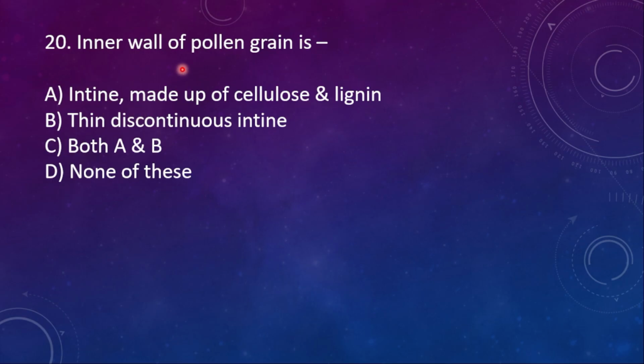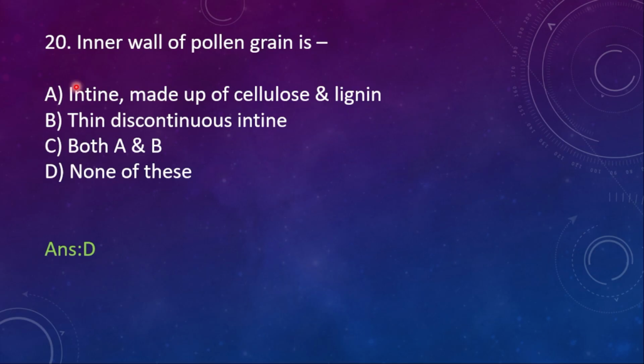20th one. The inner wall of pollen grain is: A, intine made up of cellulose and lignin; B, thin discontinuous intine; C, both A and B; D, none of this. Here the right option is none of this. In a hurry, what will you choose?